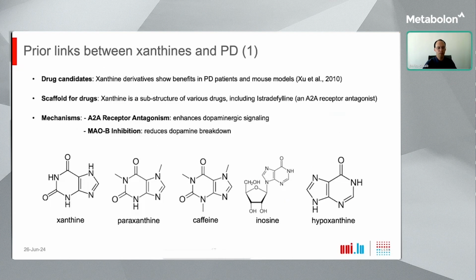To better understand these results, we investigated prior functional links between the xanthines and Parkinson's disease in the literature. And interestingly, xanthine derivatives have already been proposed as drug targets for Parkinson's because their administration showed benefits in both human Parkinson patients and mouse models, such as neurotoxin-based models for neurodegeneration. Here below, you see the structures of common xanthine derivatives found in humans. And one of these derivatives is actually caffeine, shown in the center, which has also been associated with protective effects